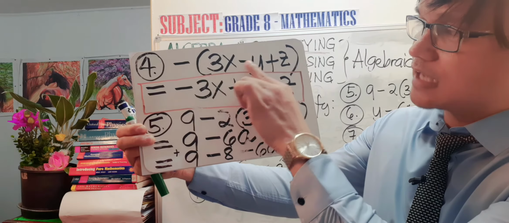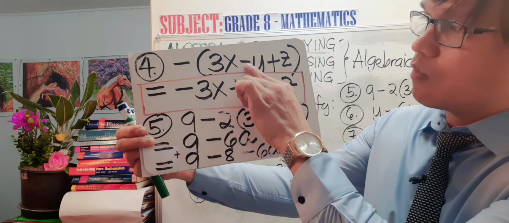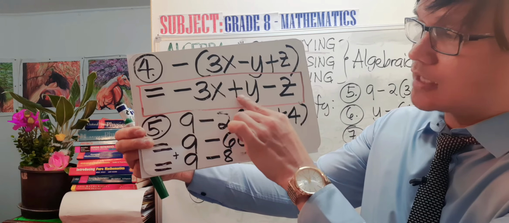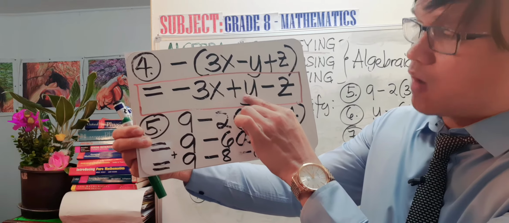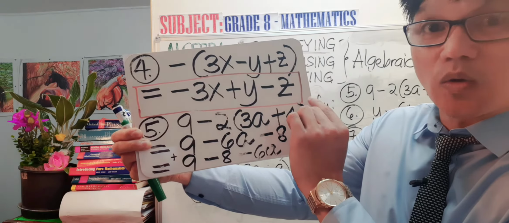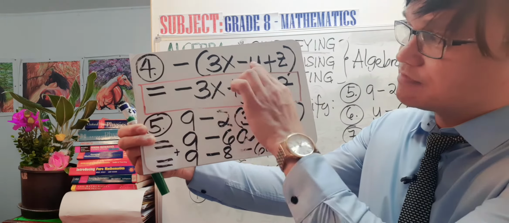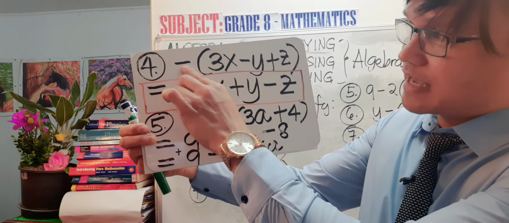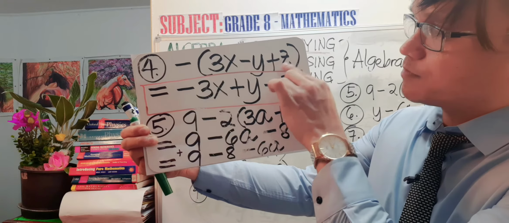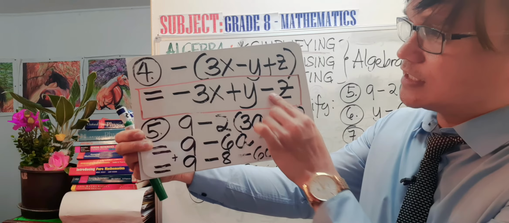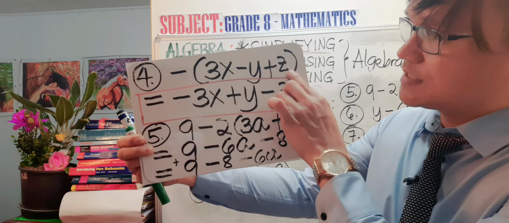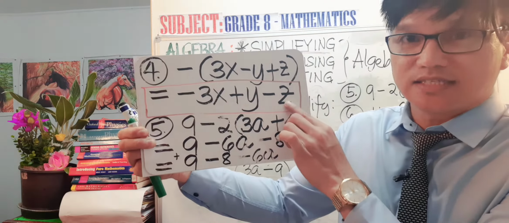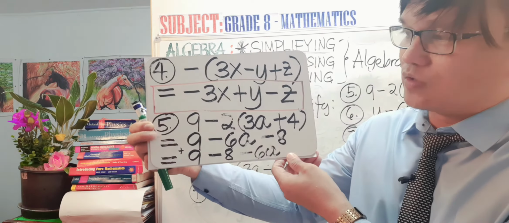Negative 1 times negative 1y equals positive 1y, because 1 times 1 equals 1, and negative times negative equals positive. Then we have negative times positive equals negative. 1 times z equals 1z, or z only.